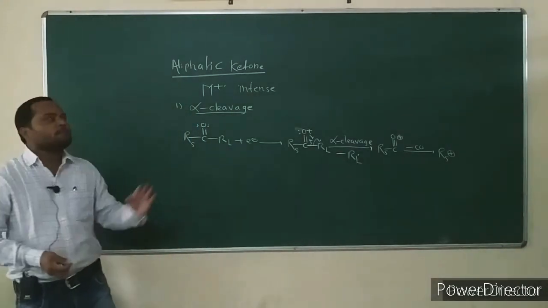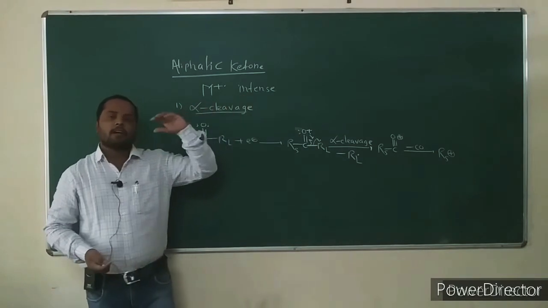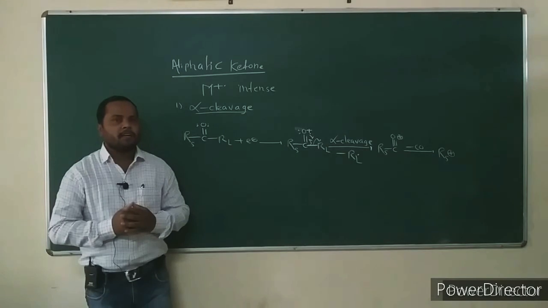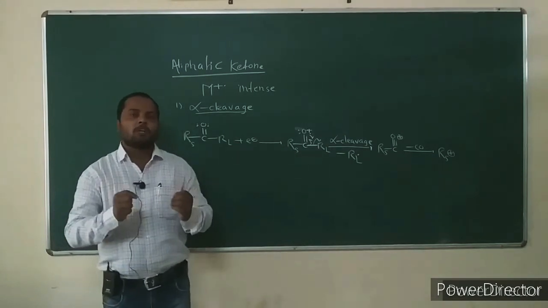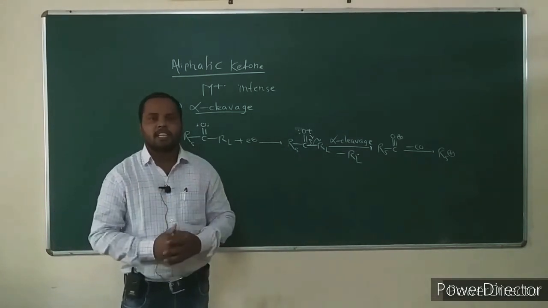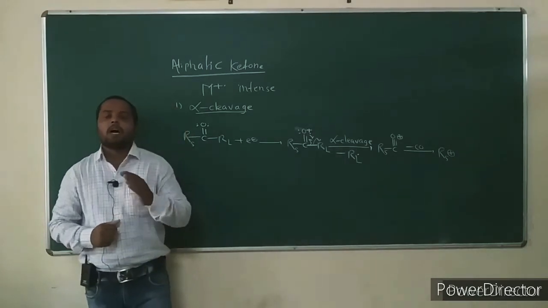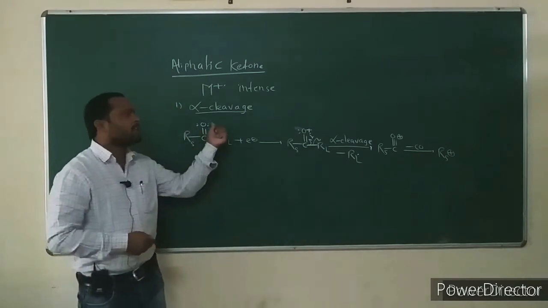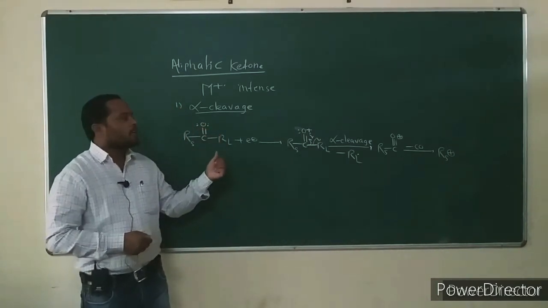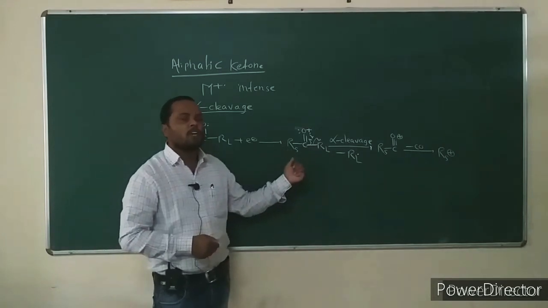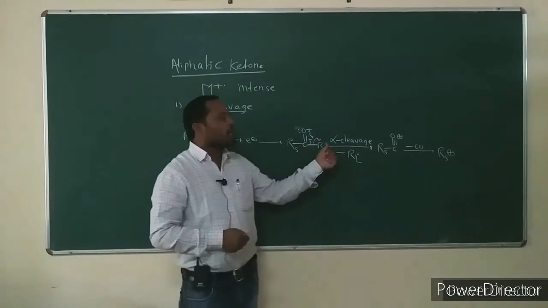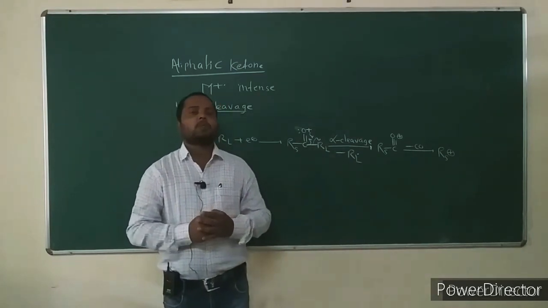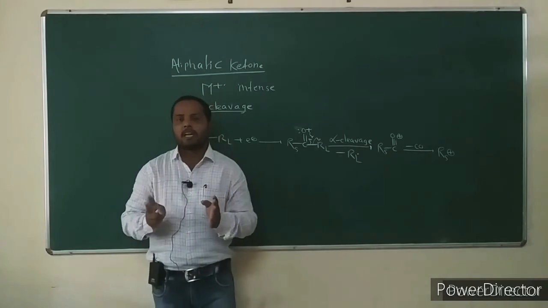The mass spectrum of aliphatic ketone shows a strong molecular ion peak. What is the principal mode of fragmentation for the aliphatic ketones? Aliphatic ketone undergoes fragmentation in three different ways. The first way is alpha cleavage. After the formation of the molecular ion, it undergoes alpha cleavage by loss of an alkyl group. In aliphatic ketone, the carbonyl is attached to different alkyl groups.